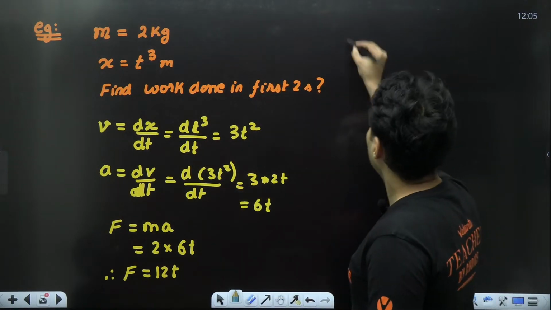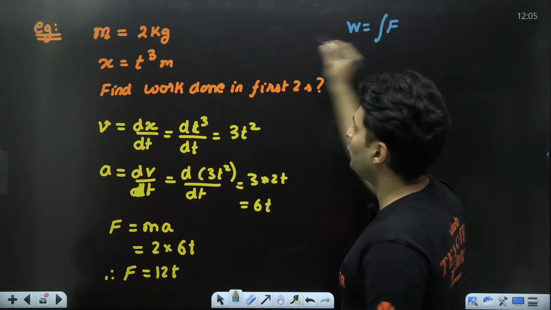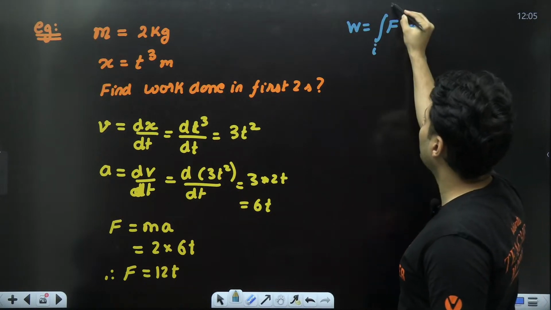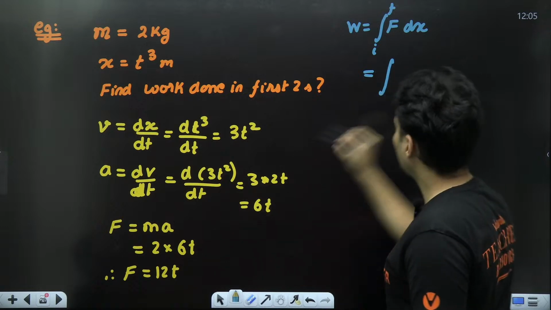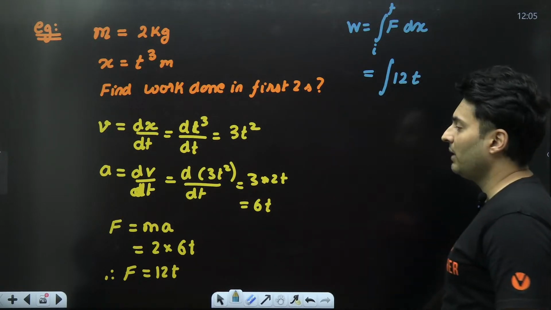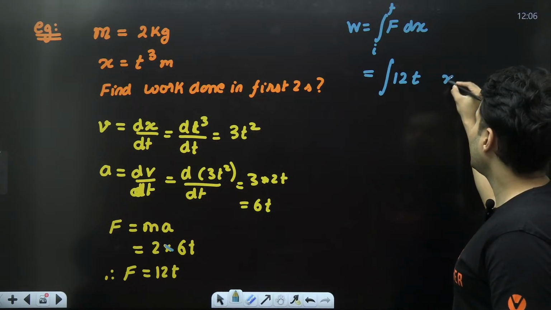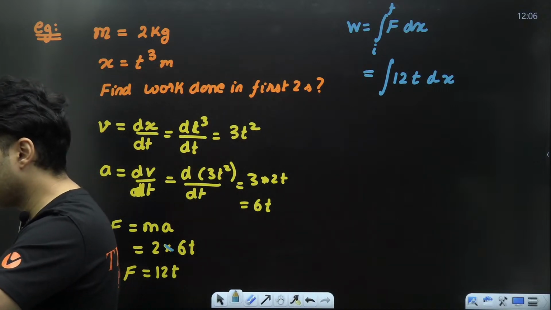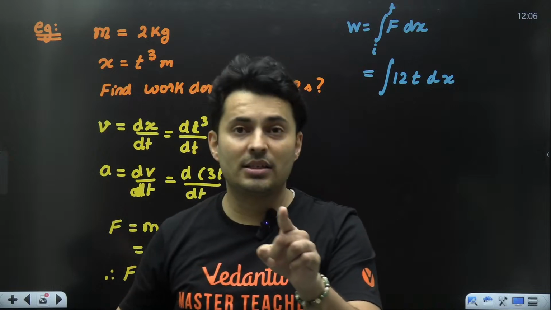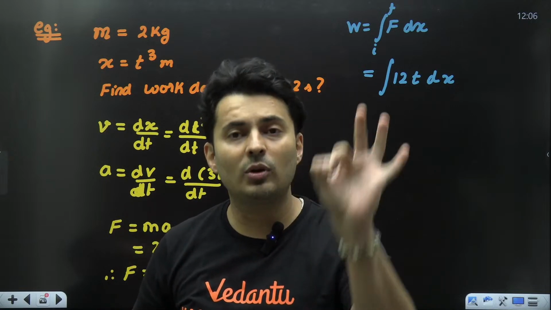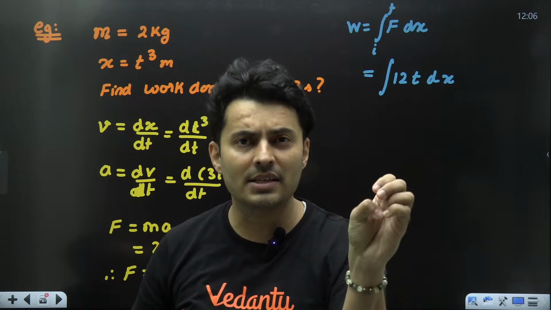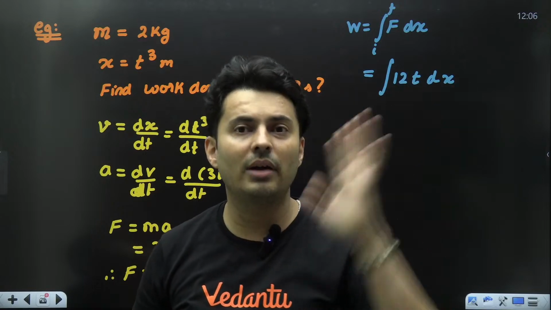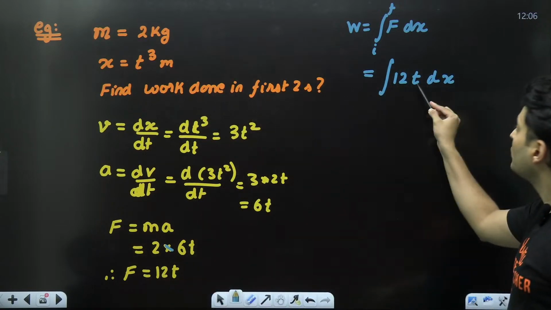But for now, work done is nothing but integration of force. Everything is along the x-axis, so I'll just multiply it with dx from initial to the final point. Force is 12t. But I can't integrate it with respect to dx. Do you see that? Why? Because whenever time is there, you have to have dt. Whenever x is there, you should have dx. If z is there, dz. If some other variable like, some p is there, you should have dp. So guys, this integration is not possible.